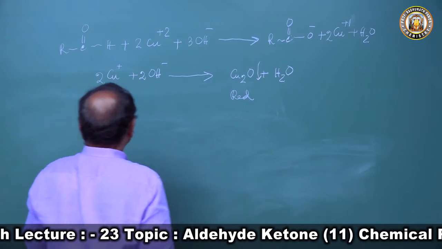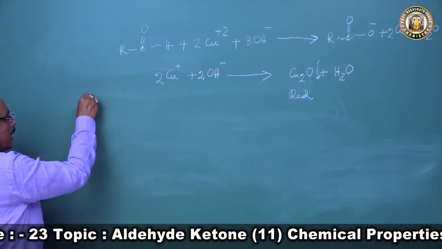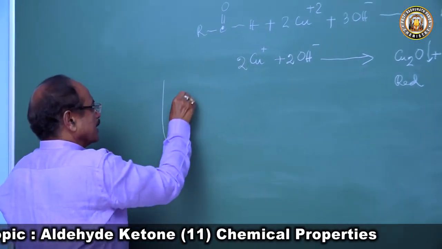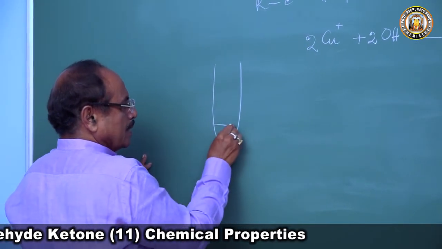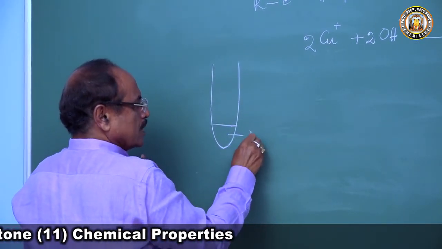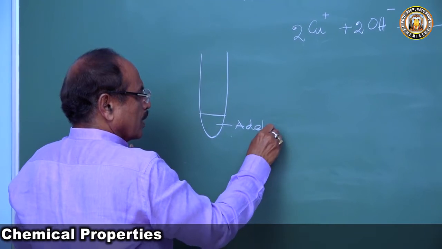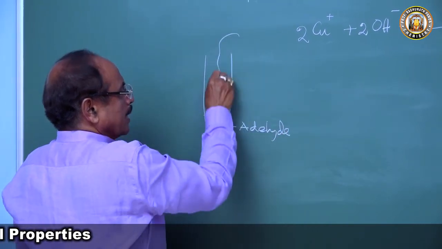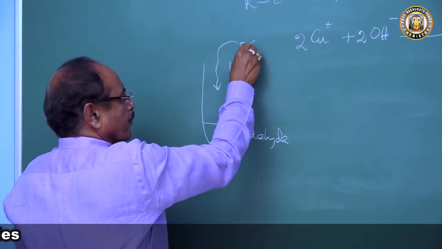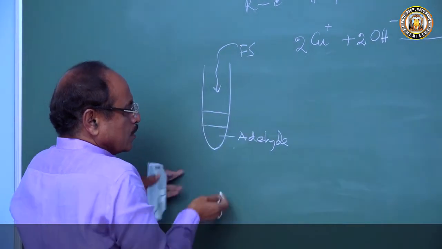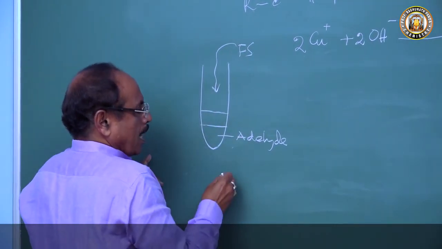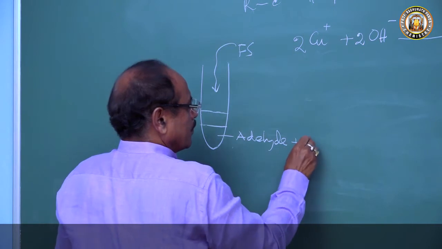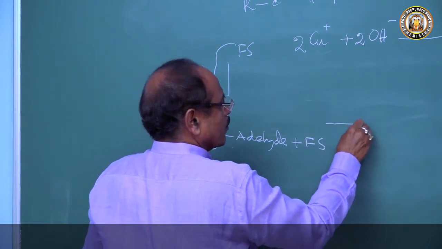So when we take an aldehyde in a test tube and add the Fehling solution to it, and warm it after some time, what will happen?